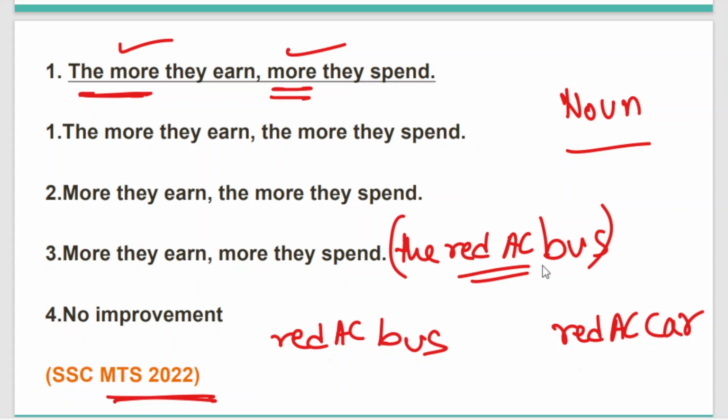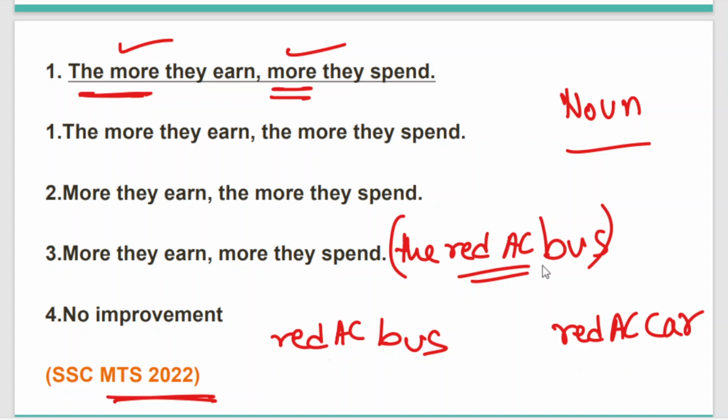It's not that before the first adjective the article is the and before the second adjective the article is an. No, if both the adjectives are used for the same noun and if both the same articles are used for two different adjectives, in only those situations can one article be used before the first adjective and that will be enough.